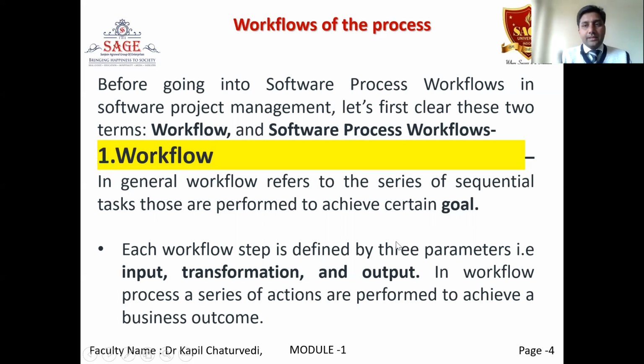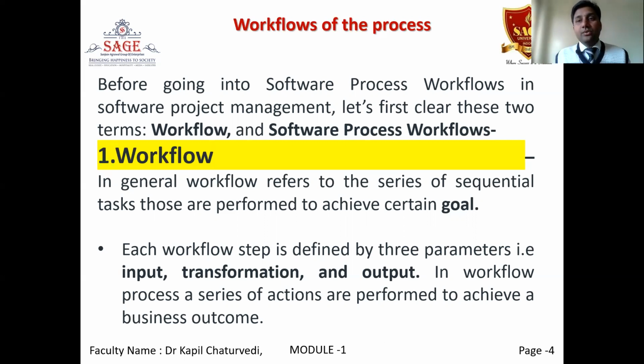In a workflow process, a series of actions are performed to achieve our business outcomes. So we know very well that if we have to produce a product, first of all we require the raw material, then we will process that and we will produce a final product. In a similar manner, if we have to work on any task, any project, then first of all we will have to collect the raw material, we'll have to gather the inputs, and we'll have to produce final outputs as knowledge, as different charts, graphical representations, or analyzed data.